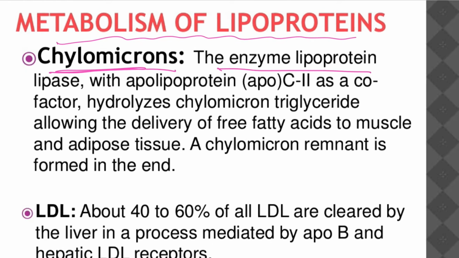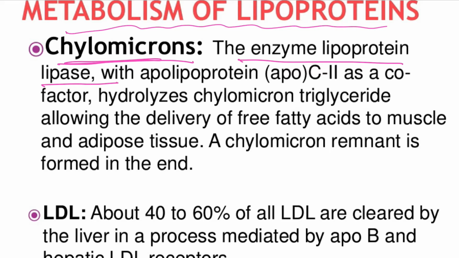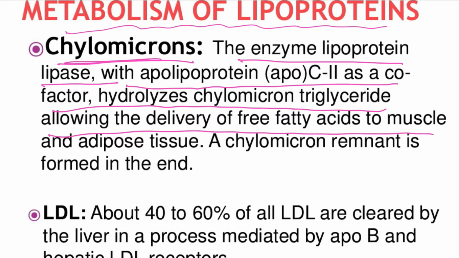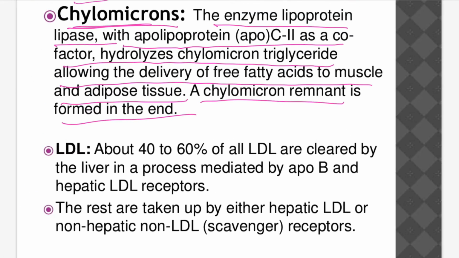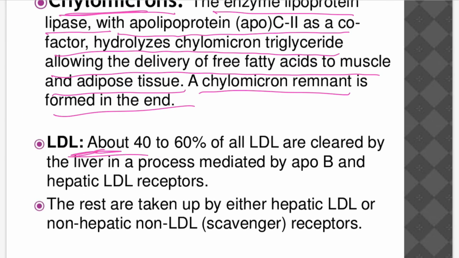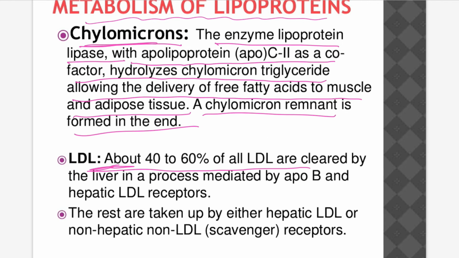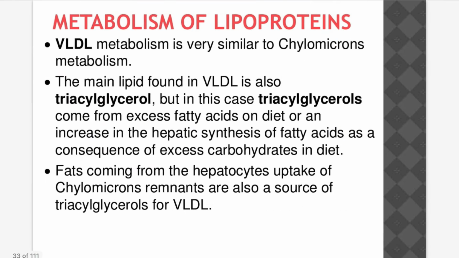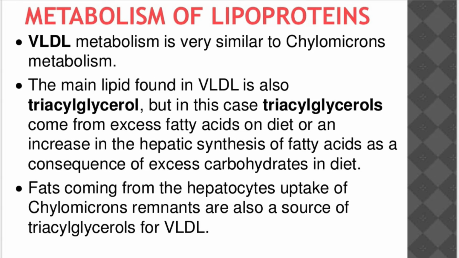Okay, the chylomicrons. First, the enzyme lipoprotein lipase, with apolipoprotein C2 as a cofactor, hydrolyzes the chylomicron triglyceride, allowing the delivery of free fatty acids to muscle and adipose tissue. A chylomicron remnant is formed in the end. For low density lipoprotein, about 40 to 60% of LDL is cleared by the liver through the process mediated by ApoB and hepatic LDL receptors. The rest is taken up by either hepatic LDL or non-hepatic non-LDL scavenger receptors.